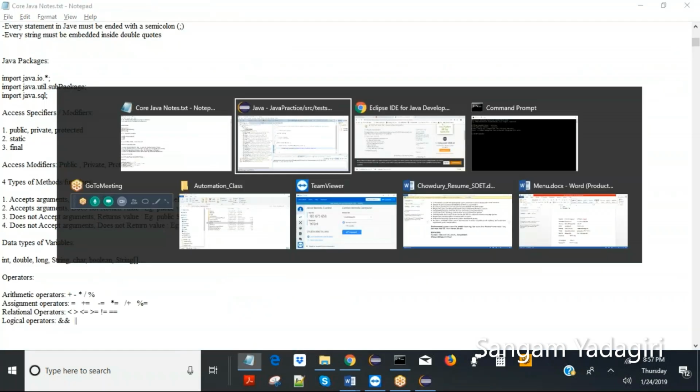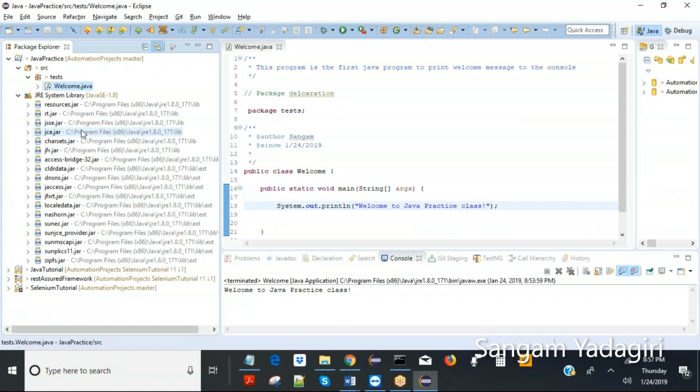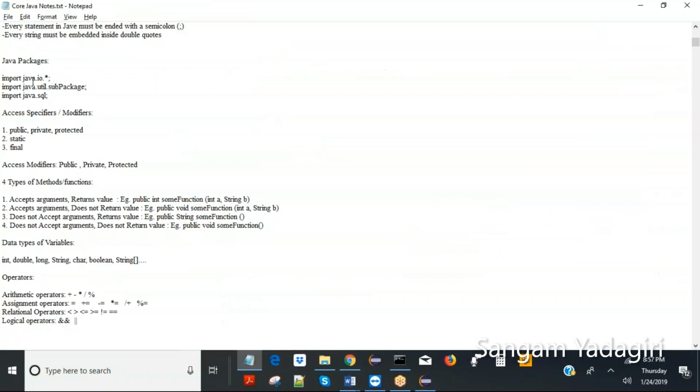So if I want to use some mathematical functions, I need to import java.math or something. If I want to use some input-output related functions, then I have to import java.io. Dot star means all the sub packages will be imported. If I want to do something with an SQL database, then I'll import java.sql. That's the end, only SQL. If I mention dot star, like io dot file dot whatever, all the sub packages will be imported. So you need to be careful.